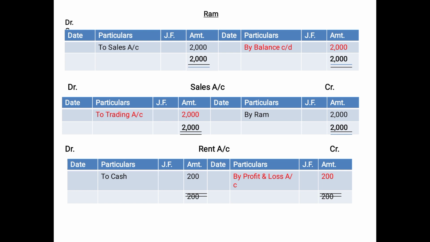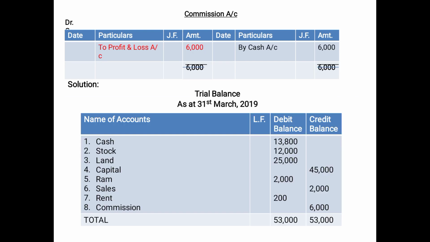Then in case of rent account, as you can see, since the balance is transferred to profit and loss account on the credit side, that means definitely the debit side was greater than the credit side, and therefore this amount of 200 will be transferred on the debit side of the trial balance in front of rent account. And same we will do with the commission account as well, children.